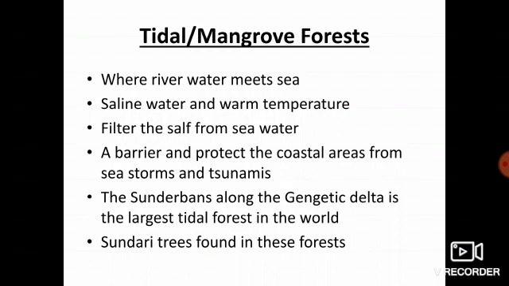The trees have specialized aerial roots which remain above the waterline. The roots are specialized to filter out the salt from the seawater. Mangrove forests are important as they form a barrier and protect the coastal areas from sea storms and tsunamis. The Sundarbans along the Ganga Delta is the largest tidal forest in the world. The name comes from the Sundari trees found in this forest.